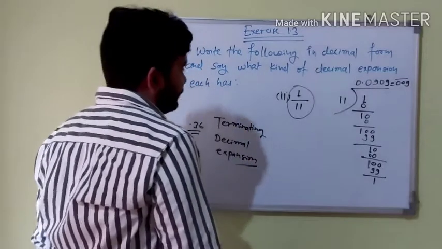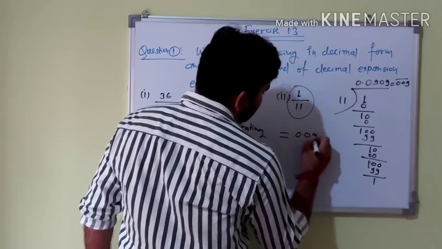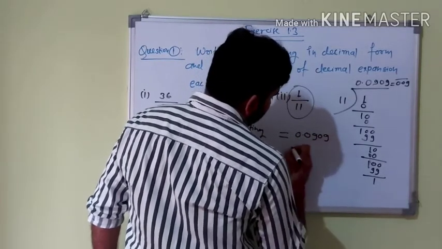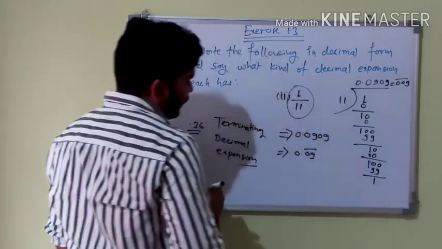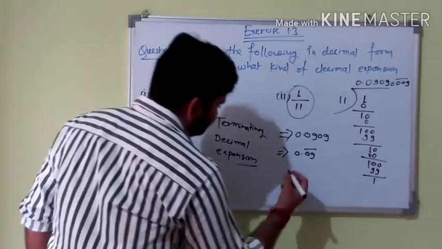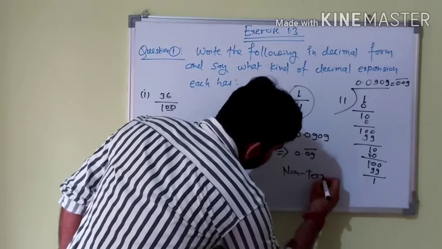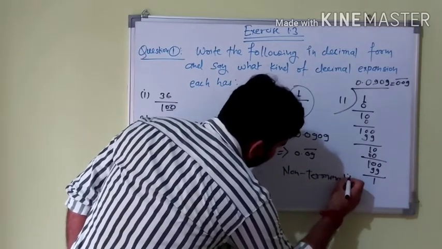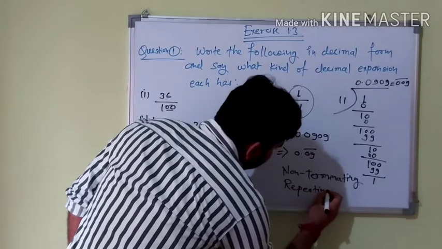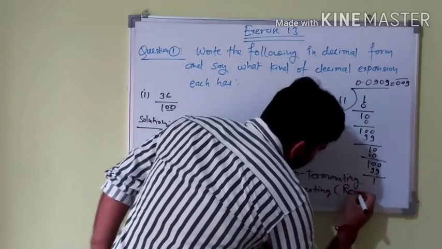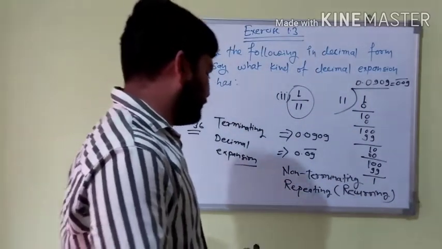The solution of this is 0.0909, and we can write it as 0.09 with a bar. It is a non-terminating repeating decimal expansion, and it is also said to be recurring.